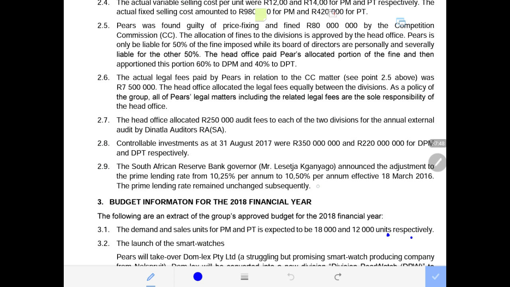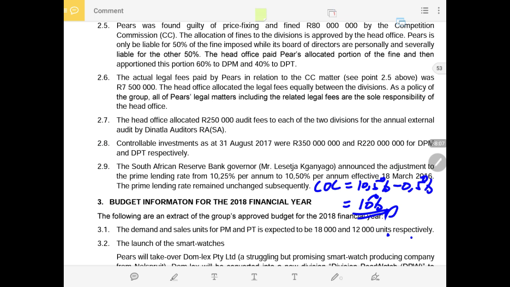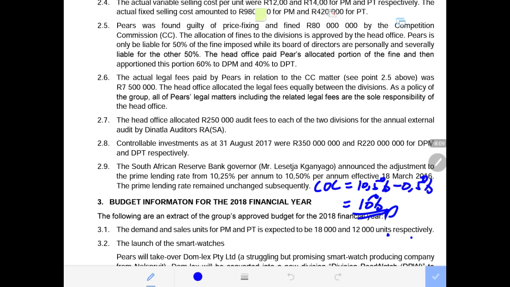So now we do have what we call the cost of capital. The cost of capital was said to be 0.5% lower than the prime lending rate, meaning our cost of capital will be 10% in this case. Remember, when we are calculating the residual income, we say controllable investment times the cost of capital.